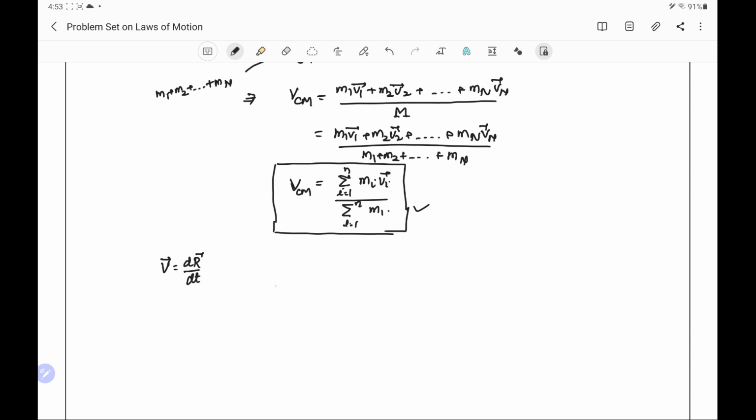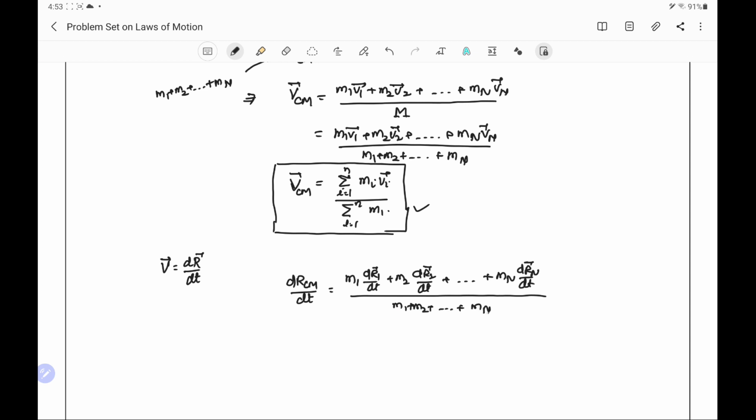So we can write here from this expression, this is the vector actually, d r_cm by dt equal to m1 dr1 by dt plus m2 dr2 by dt plus and so on to mn drn by dt divided by m1 plus m2 plus mn.